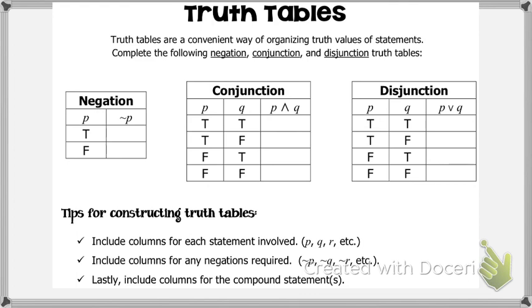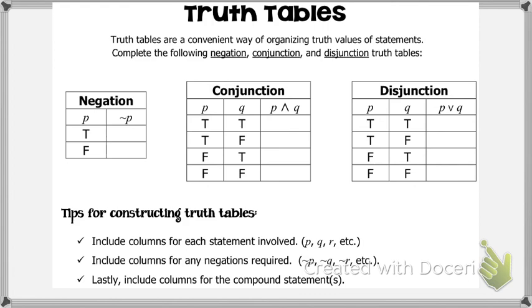The negation table just says we have a statement P, and we're going to have the negation of that, not P. So here's our heading, here's our columns. We have P and we have not P. Below it, we have the different scenarios that could happen. Well, P, our statement, is either true or false, right? There's no in between. So there's only two possibilities here: P is true or P is false.